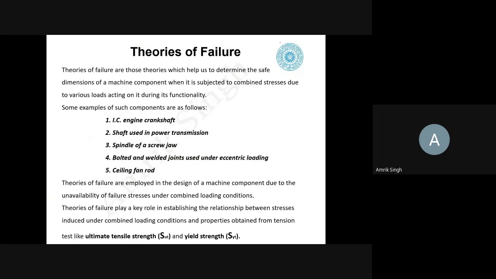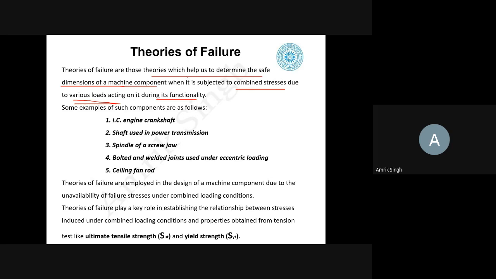Now, theory of failures. So what are the theory of failures? Theory of failures are those theories which help us to determine the safe dimension of a machine component when it is subjected to a combined stress due to the various loads acting on it during its functionality. Suppose a gearbox is there, so the life of gearbox is quite large. Okay, so it may be undergoing the different kind of the loads during its life. So during the fluctuation, the failure will not occur overnight. So it will be gradual.